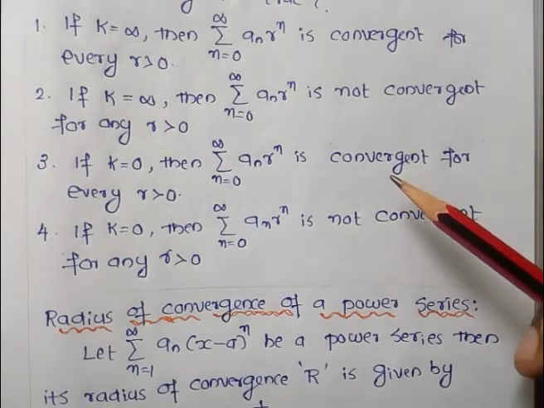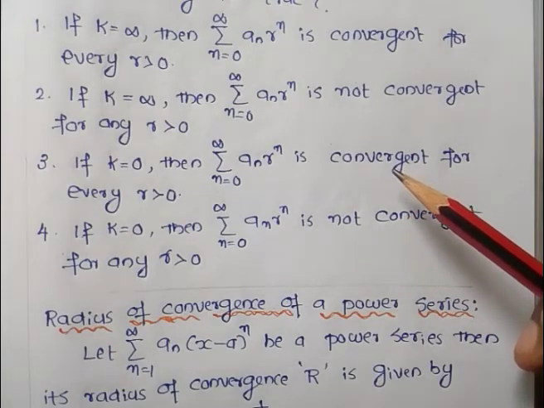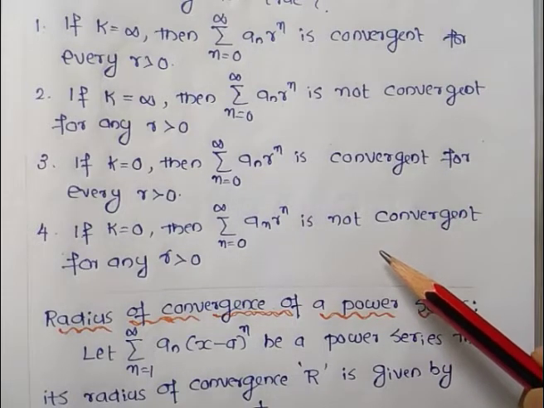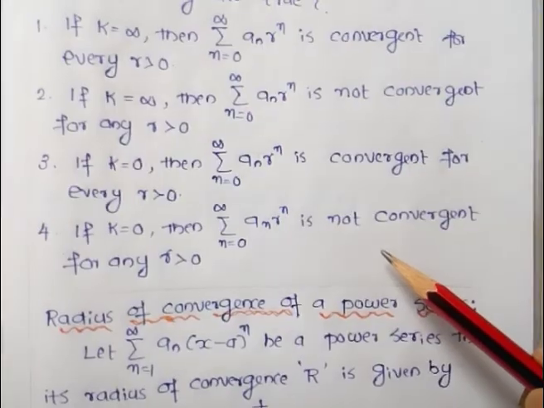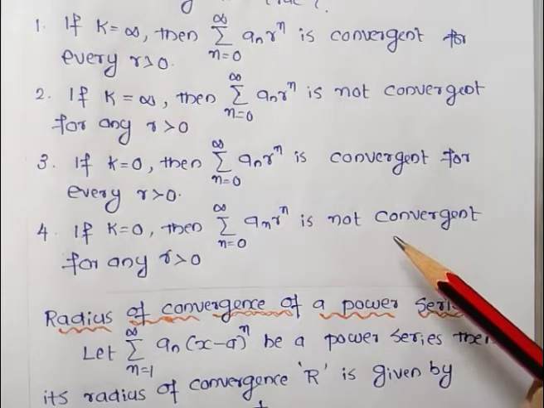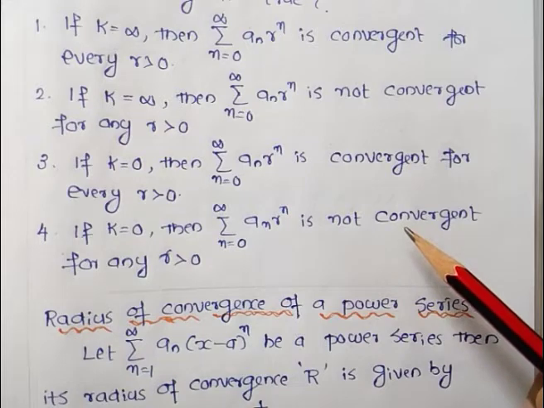Option 3: if k is equal to 0, then the summation n ranging from 0 to infinity of a_n r^n is convergent for every r greater than 0. Option 4: if k is equal to 0, then the summation n ranging from 0 to infinity of a_n r^n is not convergent for any r greater than 0. Since it is a Part C question, one or more options are correct.